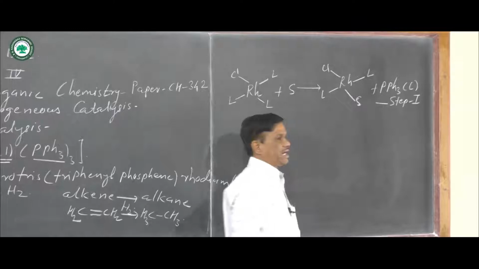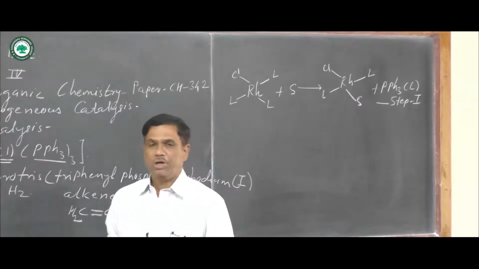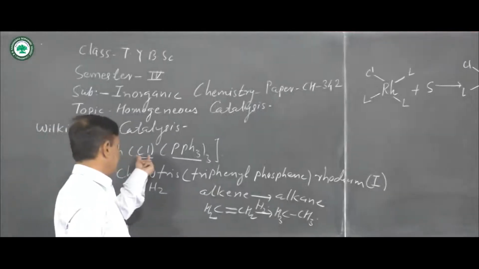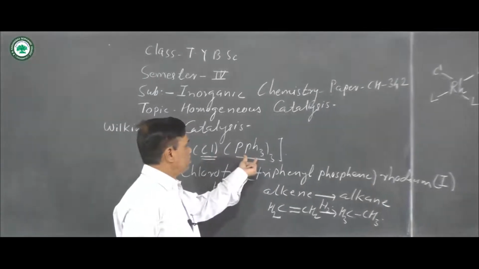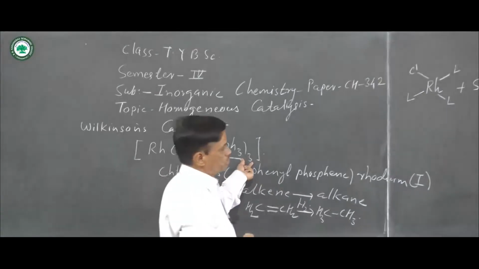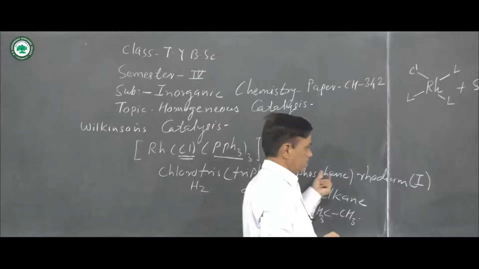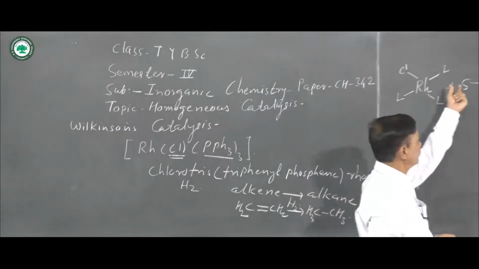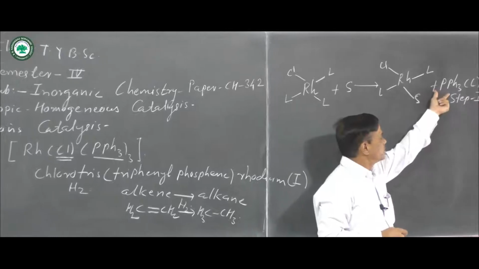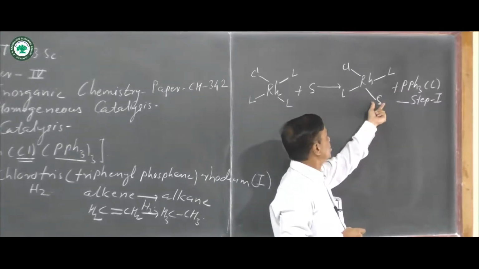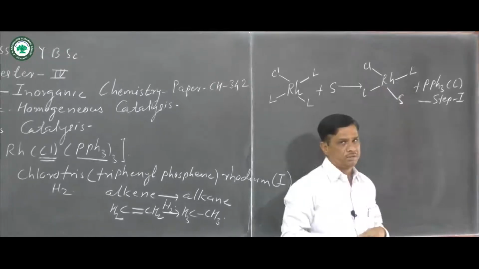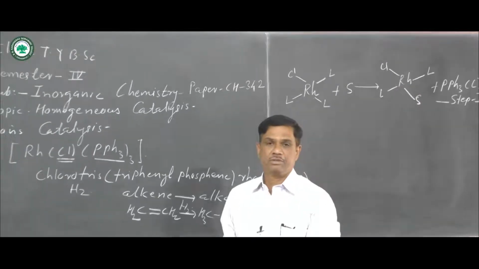This is the first step in the Wilkinson catalysis reaction. The rhodium catalyst RhCl(PPh3)3 is treated with the solvent molecule, ethanol or toluene. Then one ligand of triphenylphosphine is replaced by the solvent molecule, and this is the activated catalyst.